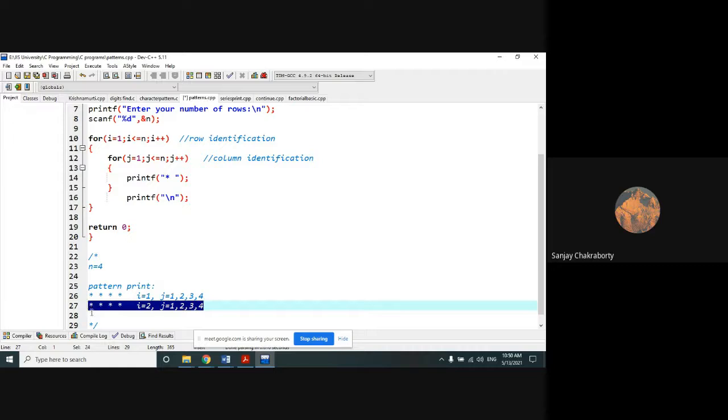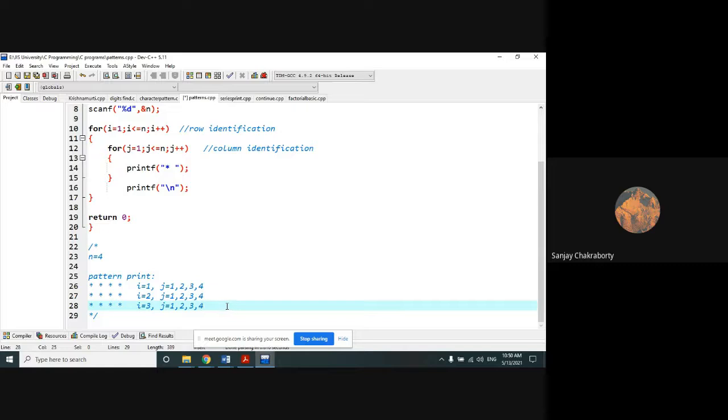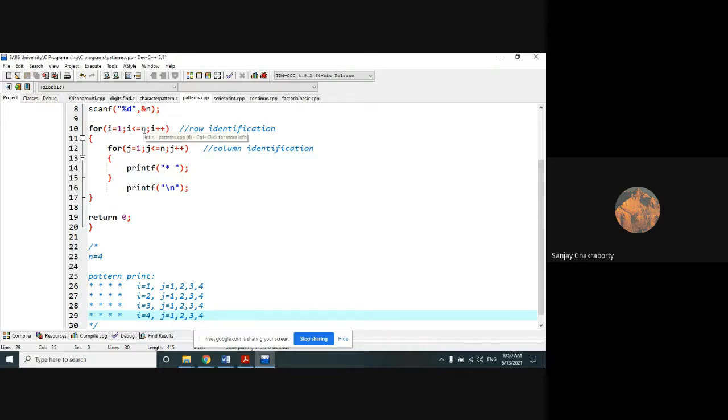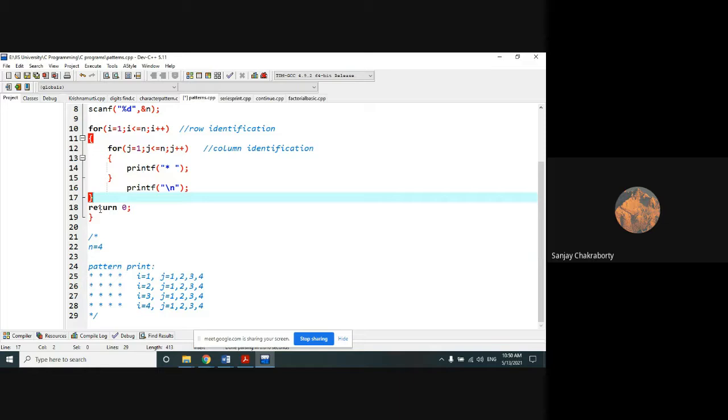Again the j loop prints 4 times for the value of i equal to 3, and it will do the same thing when the value of i equal to 4. But when i is incremented after 4, the value becomes 5. When i equal to 5, it doesn't satisfy the condition because n is 4. Is 5 less than or equal to 4? No, it's a wrong condition. So it will terminate from the outer loop and reach the end of the program. The end of the program is nothing, so it will stop our output here.